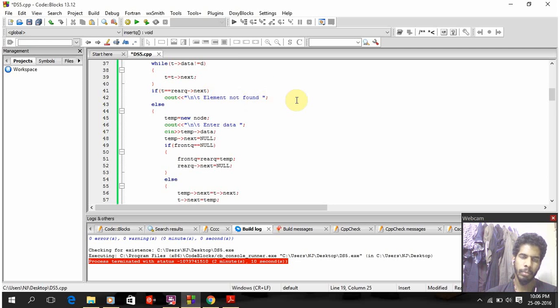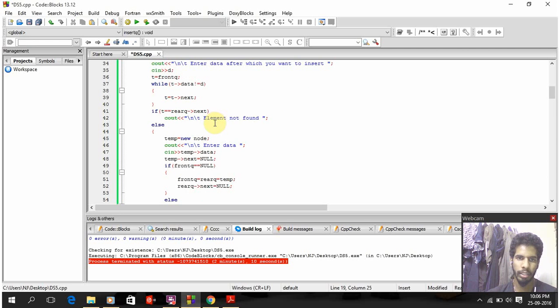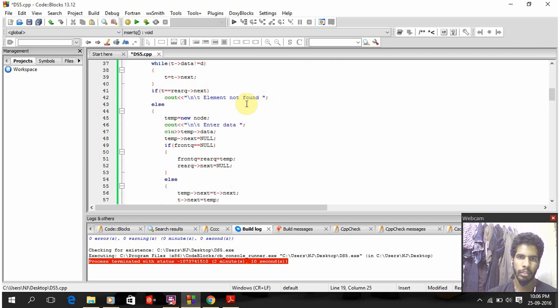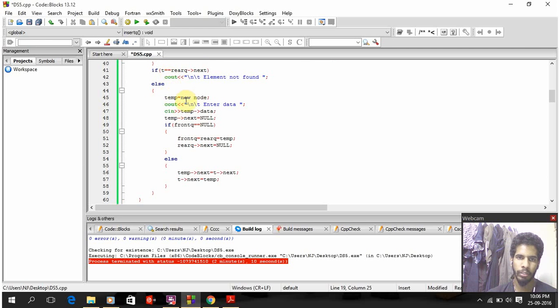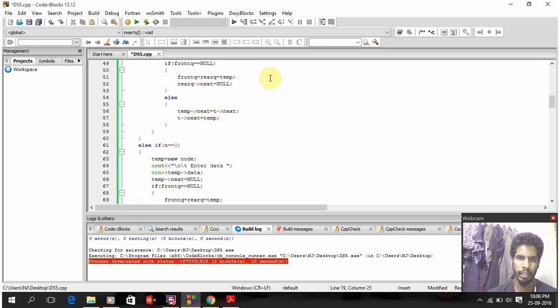So I am also searching whether the entered element is there in the list or not. If t equal to rear queue arrow next, then the element is not found. Else, temp equal to new node, enter the data. As done earlier, I have done all this.